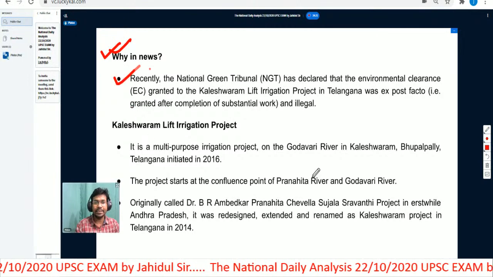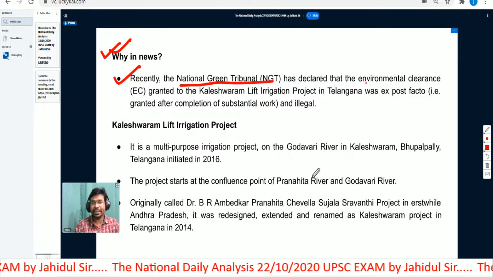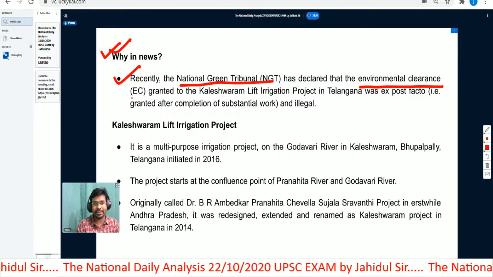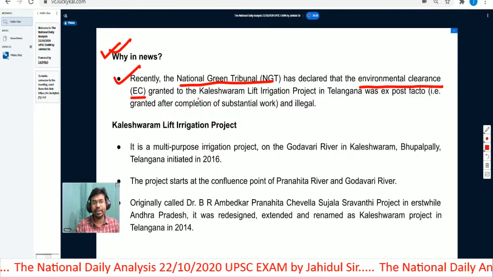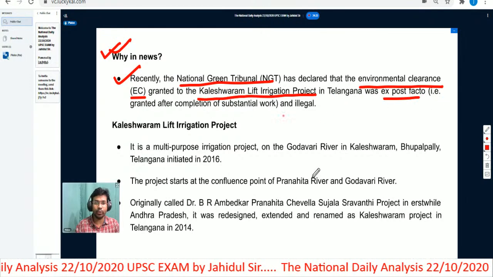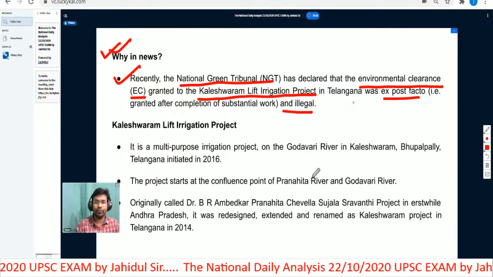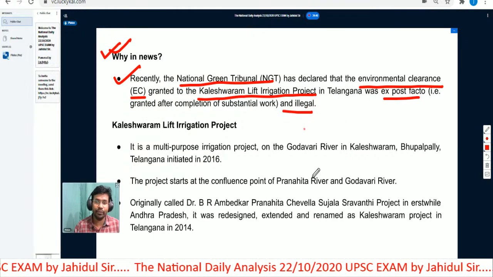Recently the National Green Tribunal, NGT, has declared that the environmental clearances, EC, granted to the Kaleshwaram lift irrigation project in Telangana were ex post facto granted and illegal. It was ex post facto and it was illegal.